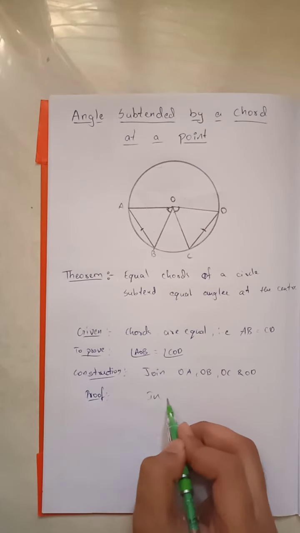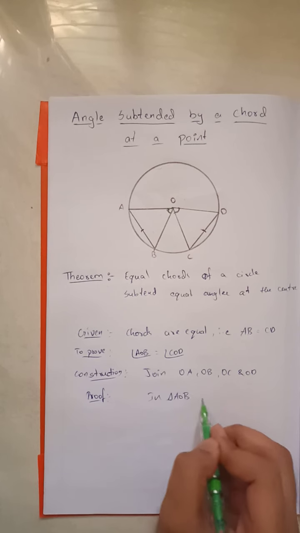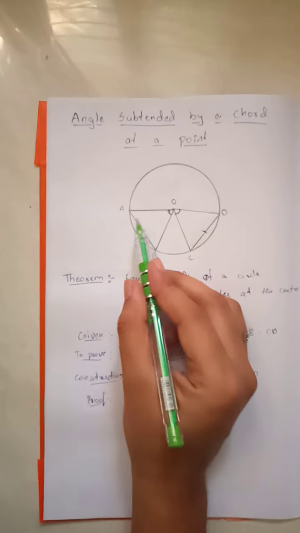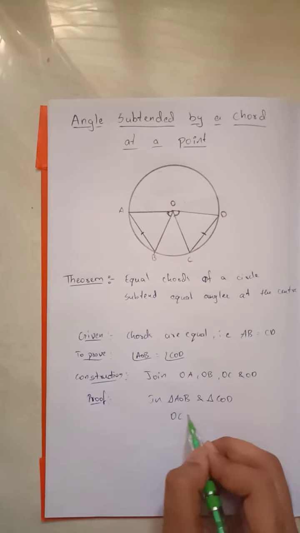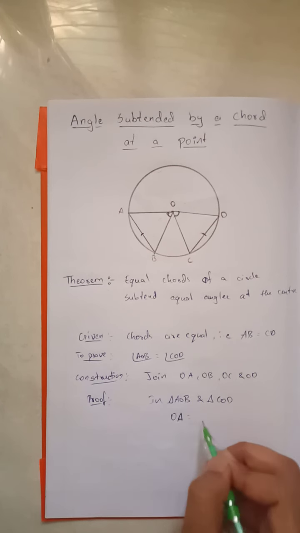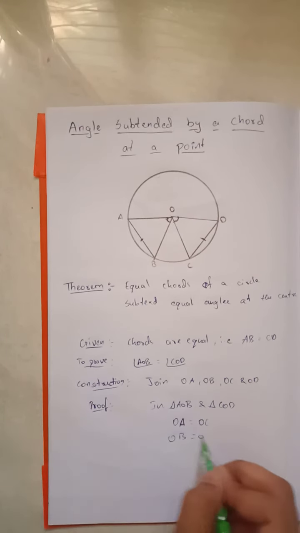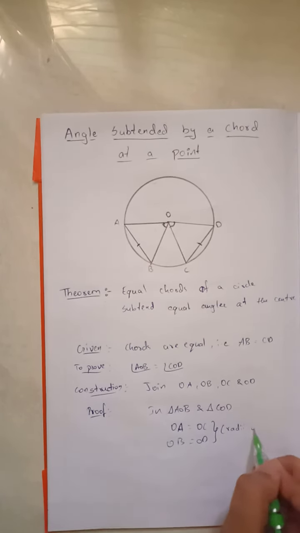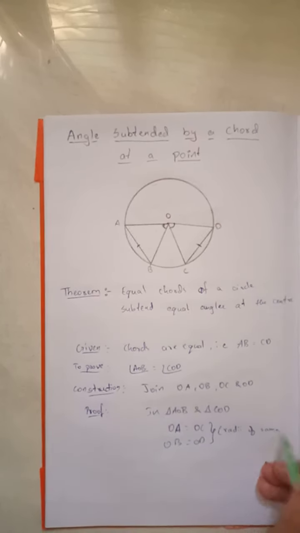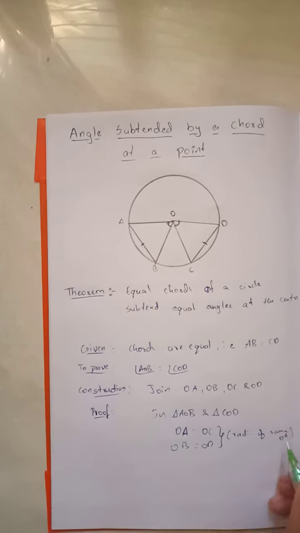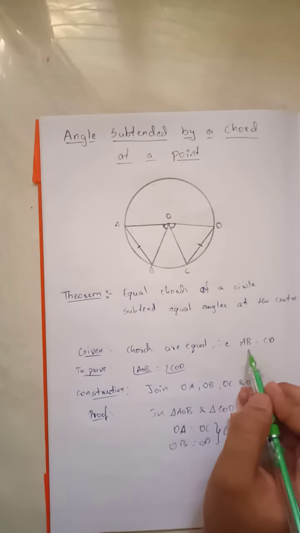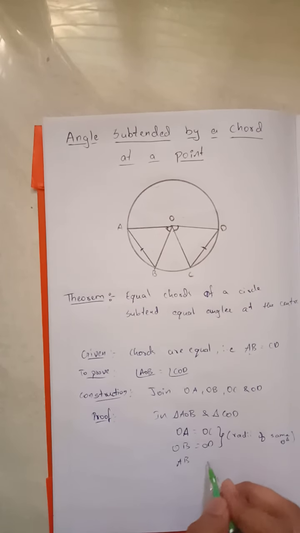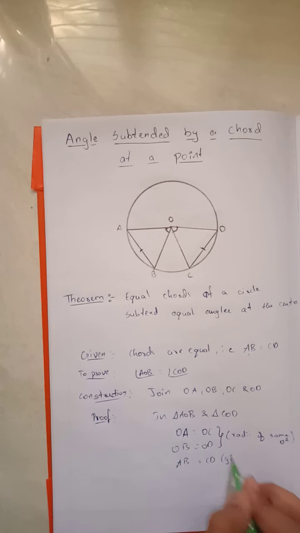So in triangle AOB and triangle COD, OA is equal to OC and OB is equal to OD. These two are equal because these are the radii of the same circle, and we are given that AB is equal to CD because the chords are equal. So AB is equal to CD, that is given.